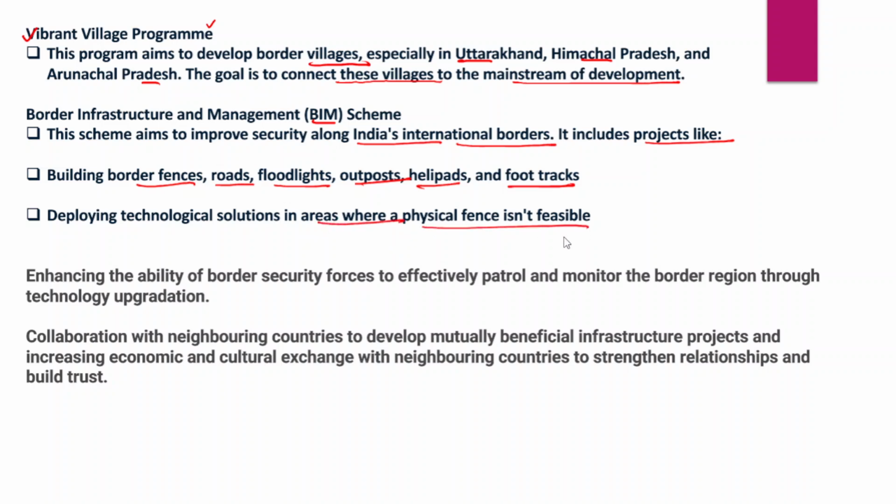So all these are the objectives of the Border Infrastructure Management scheme. Ultimately, in the conclusion, you need to write that the ability of border security forces is enhanced through developing infrastructure, improving connectivity to effectively patrol and monitor these regions, both the LAC and the line of control, through technology upgradation.